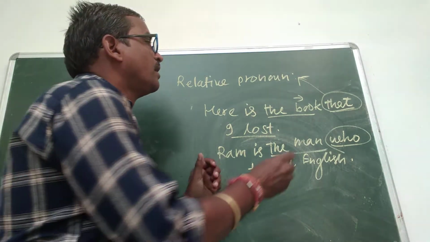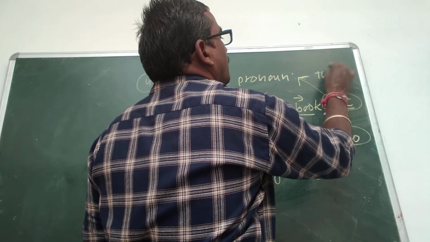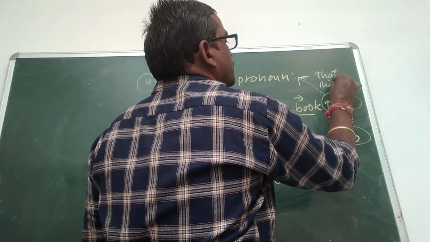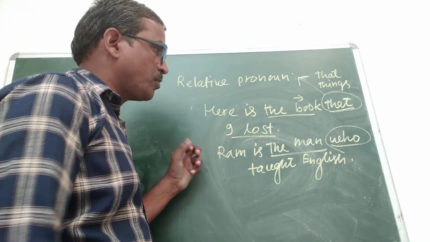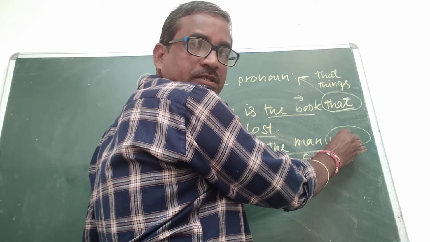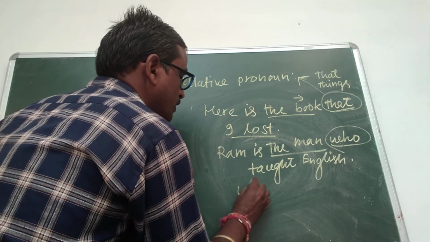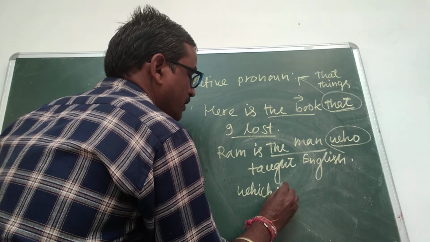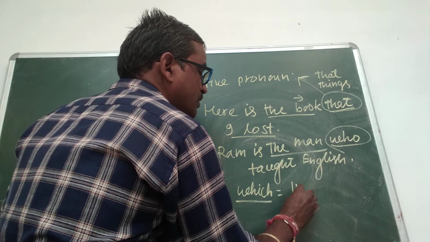In another way, here that is used for things and persons both. That stands for things and persons both, and who is used for person only and which is used for things only.